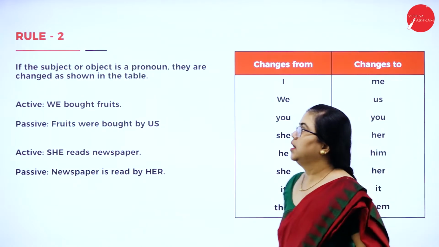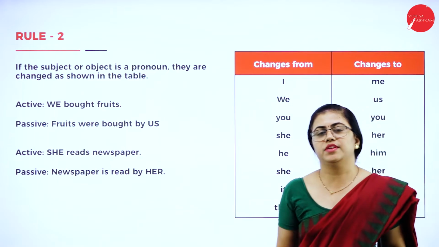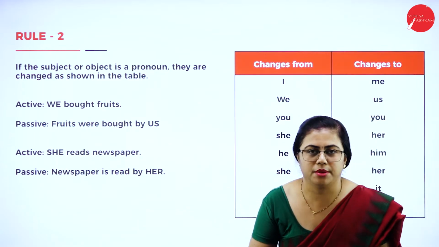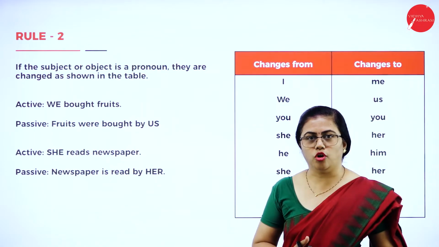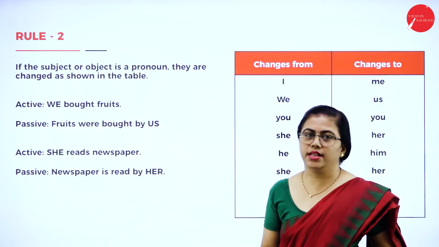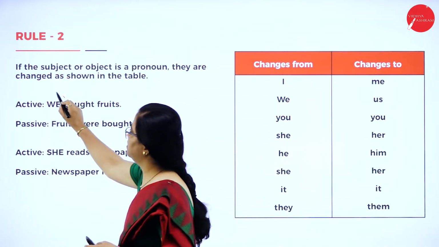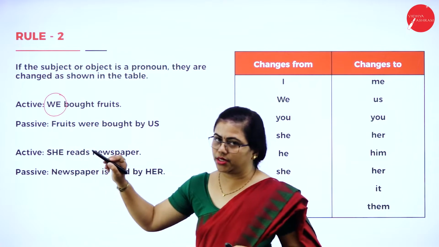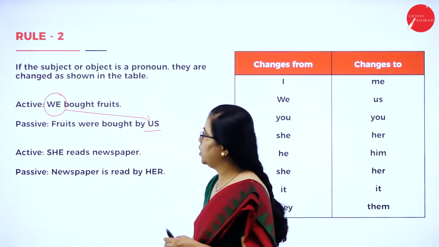Next, we have to understand about the pronouns. Just now in the previous slide, we saw nouns in the subject and object part. But now we have to understand if there are pronouns in the subject and object part. It will be changed in this way. Suppose we have a pronoun as a subject. We have changed it to object here. It will change to us.